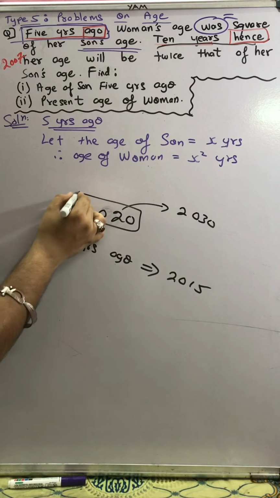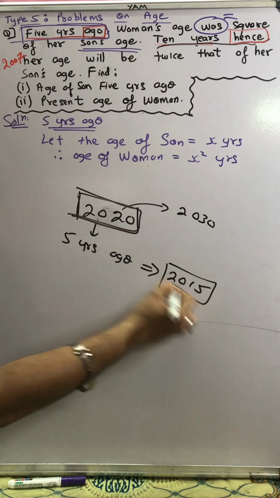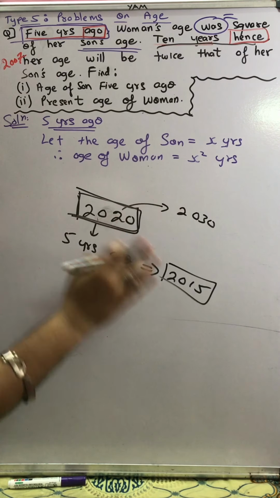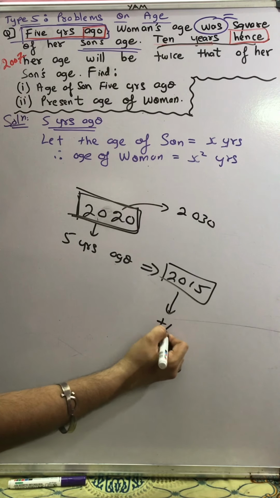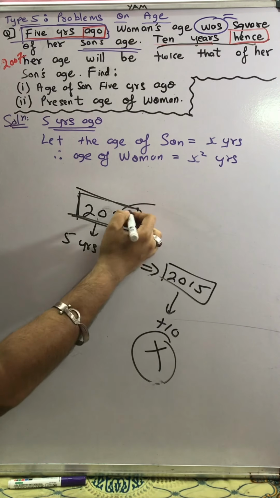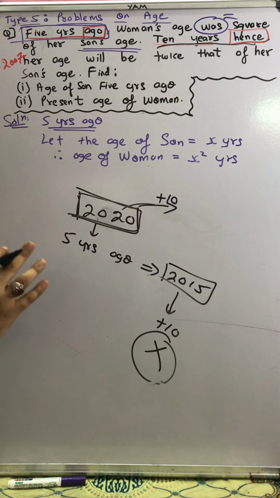I repeat again, if my present year is 2020, my 5 years ago will be 2015. 5 साल पहले 2015. Now if it is given to me that 10 years hence, this does not mean that we add plus 10 to 2015. No, we will add plus 10 always from the present year. So plus 10 from here. So whenever any condition is given, it will be from the present age.